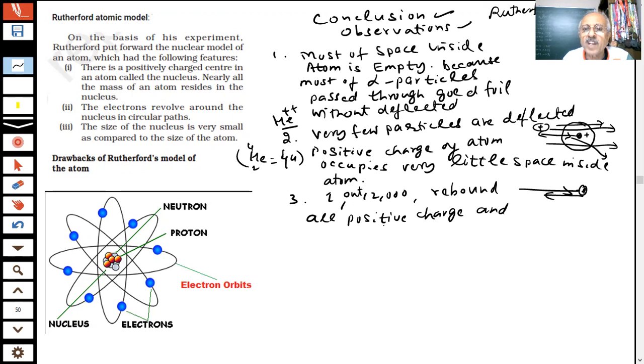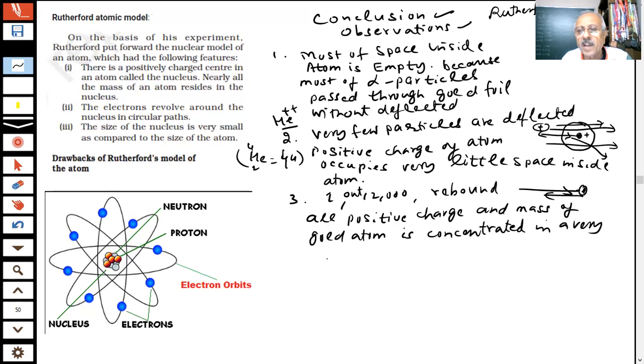1 out of 12,000 rebound means all positive charge and mass of the gold atom is concentrated in a very small volume within the atom.